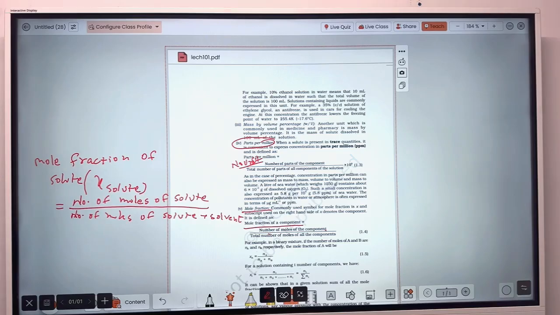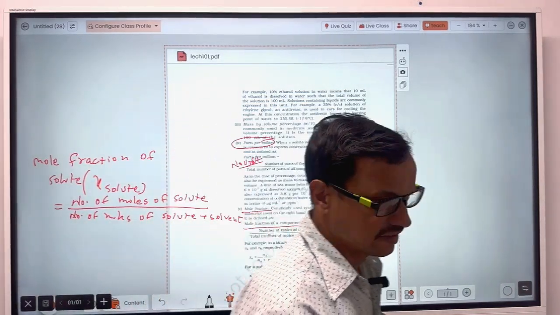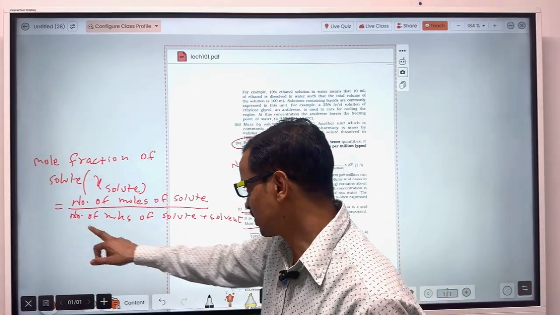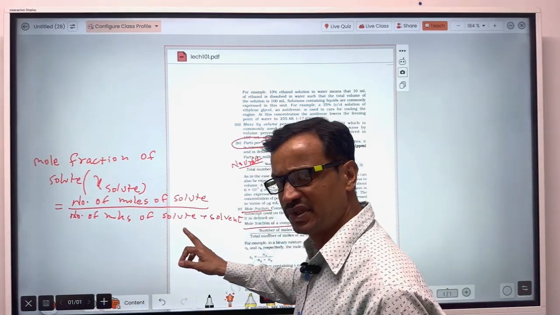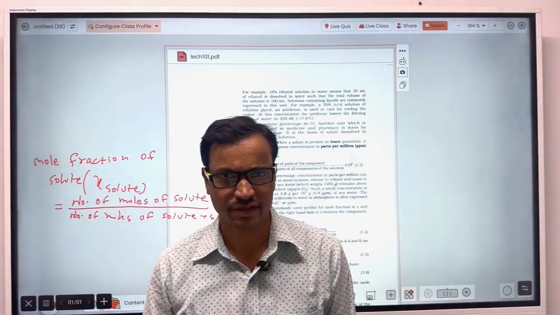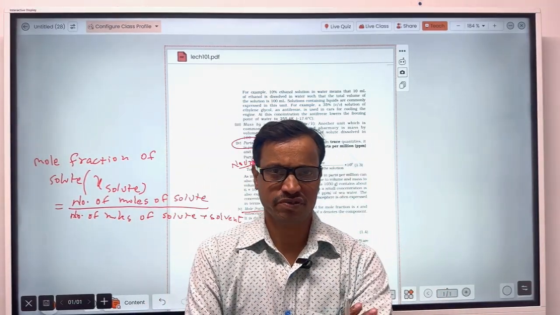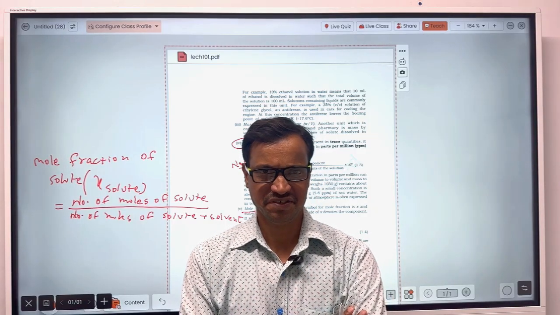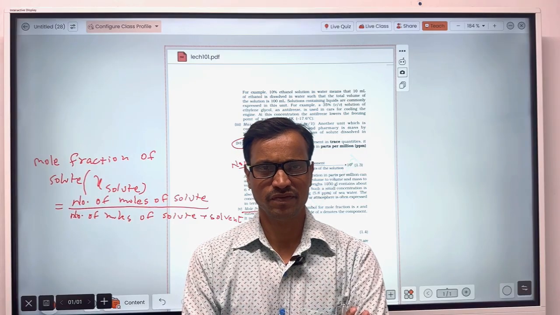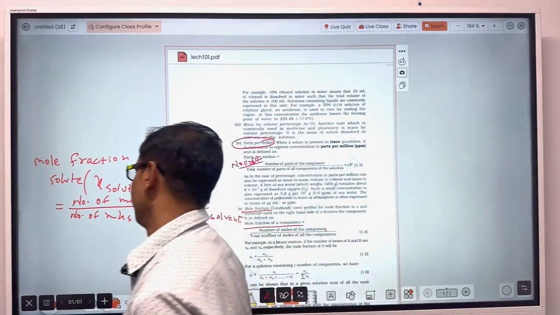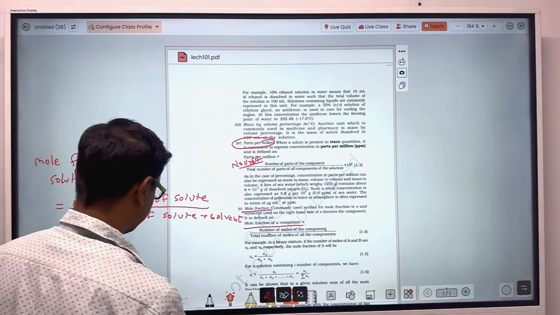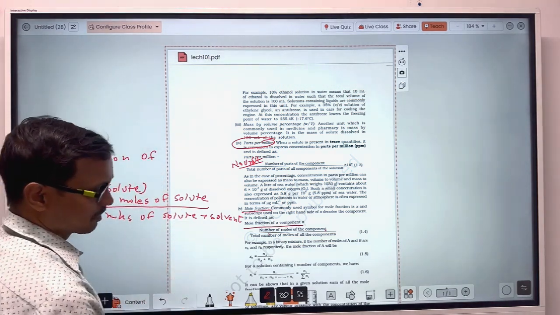When you have to find out the mole fraction of solute, that will be equal to the number of moles of solute upon the total number of moles of solution. So the number of moles of solution will be equal to the number of moles of solute plus the number of moles of solvent. So the mole fraction of solute will be equal to the number of moles of solute upon the number of moles of solute plus solvent.